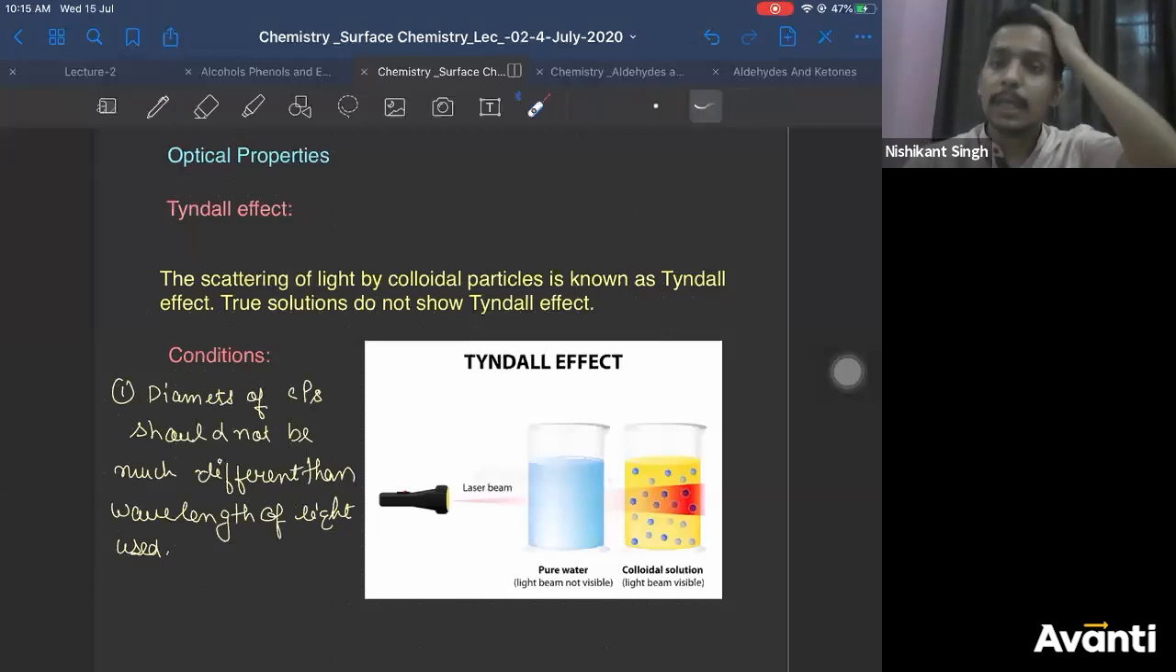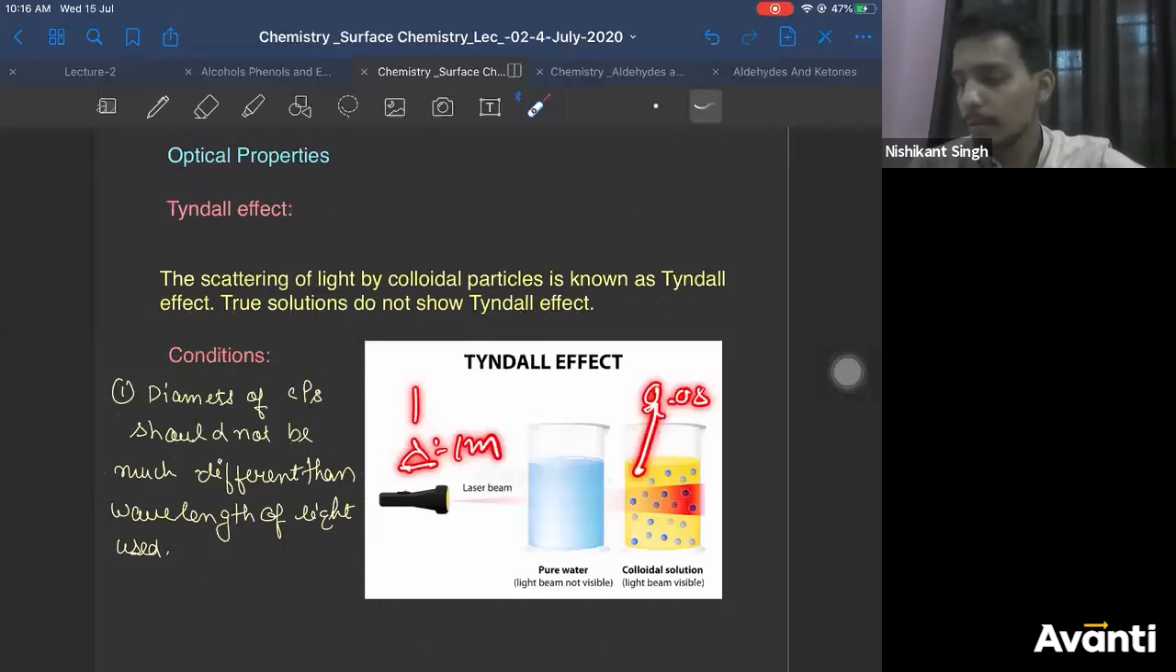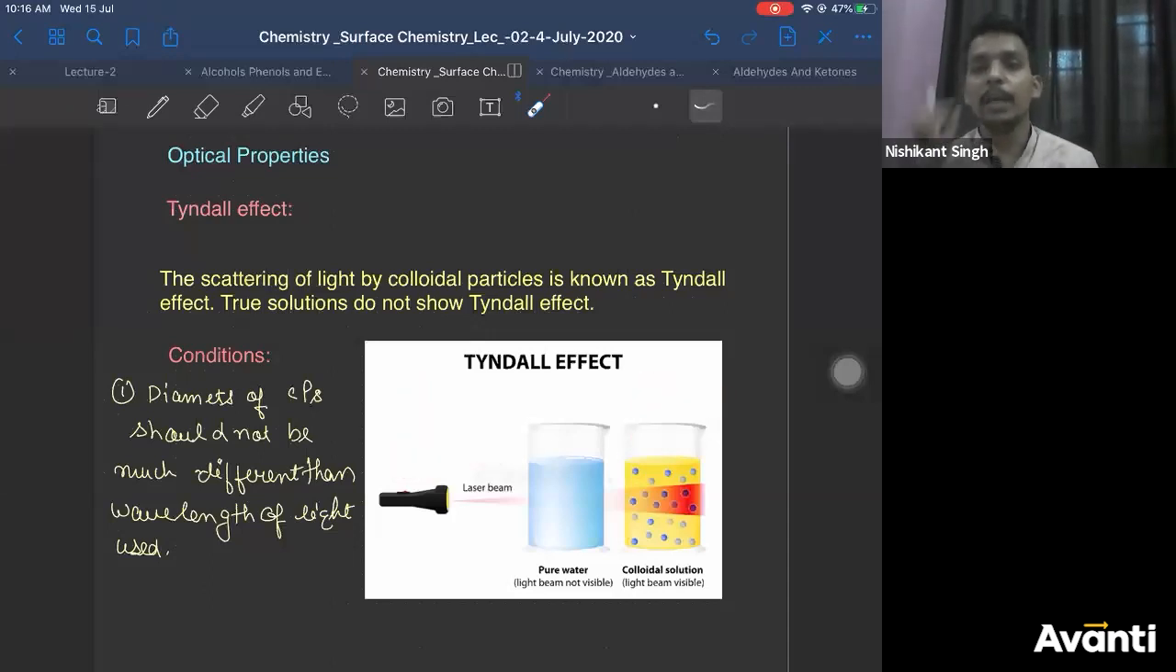So what we are saying here is the wavelength, lambda, and the particle size, the diameter of the particle. If the wavelength here is 1 meter, the particle size can be 0.8, 0.9, but it cannot be 0.05 meter, right? So basically the diameter of the colloidal particles and the wavelength of the light used should be the same. This is the first condition for Tyndall effect to take place. What is the second condition?